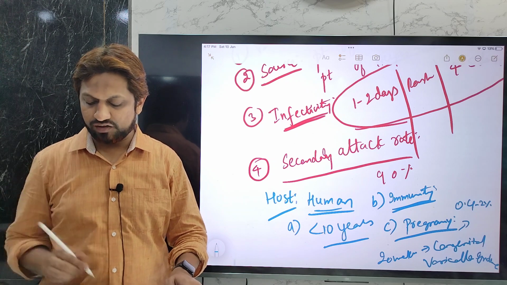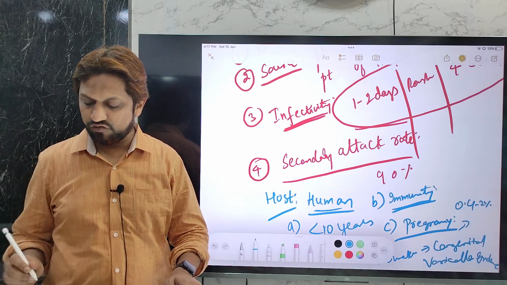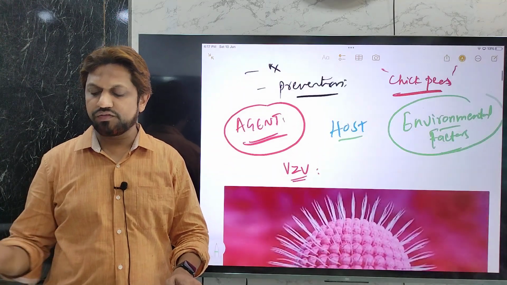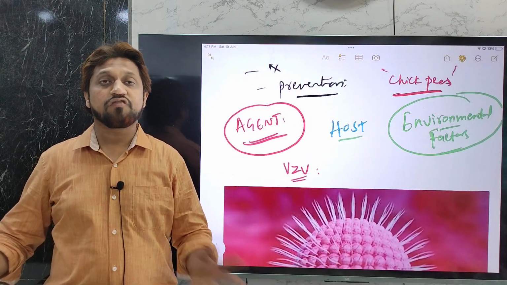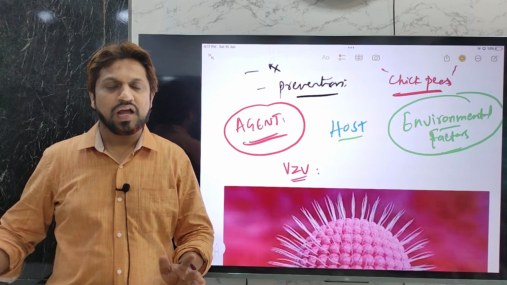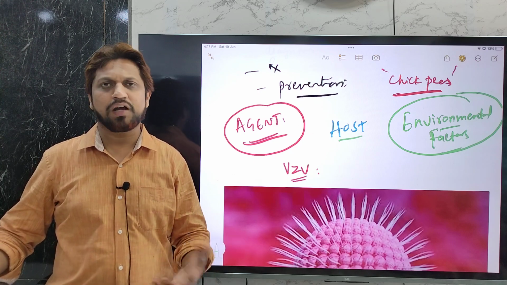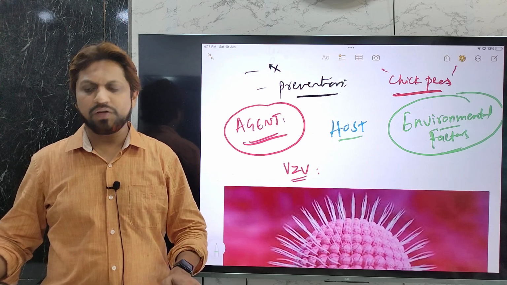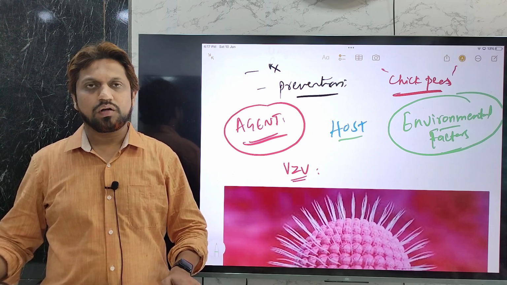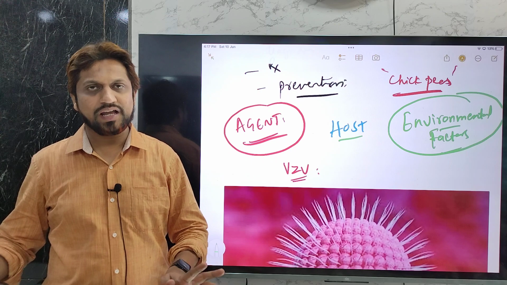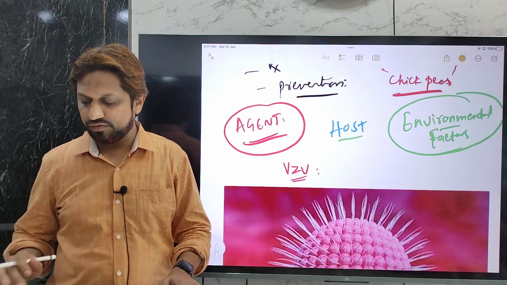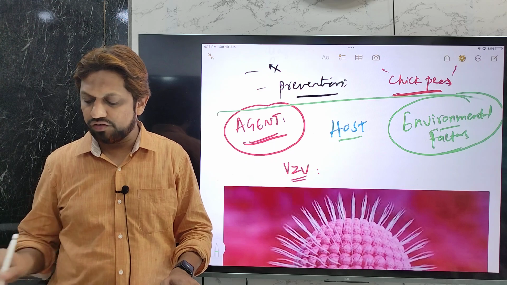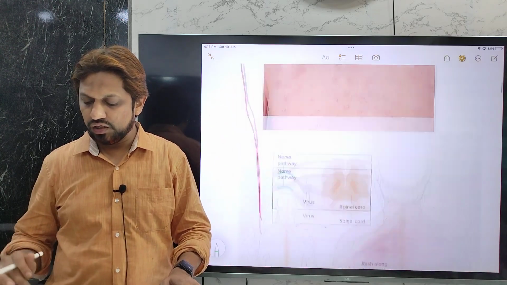So these are the host factors. Then finally the environmental factors. Generally this disease occurs during the winter or spring season, and the virus is very heat labile. Outside the body the virus survival rate is very minimal, so cold climates, that is the rainy season and spring season, help the survival of this virus. So these are the epidemiological things we have discussed today.